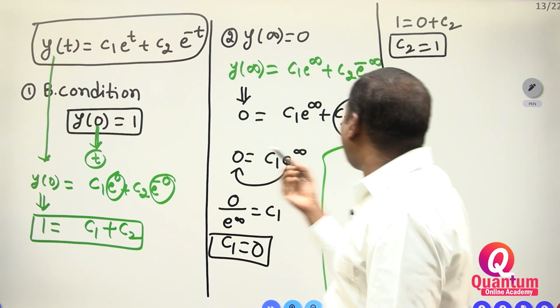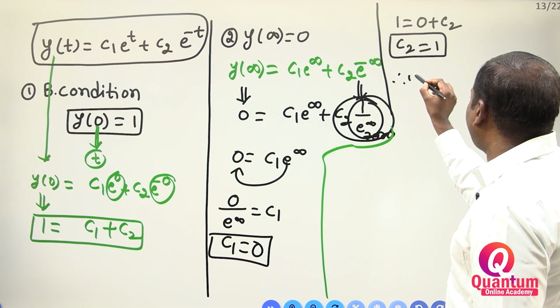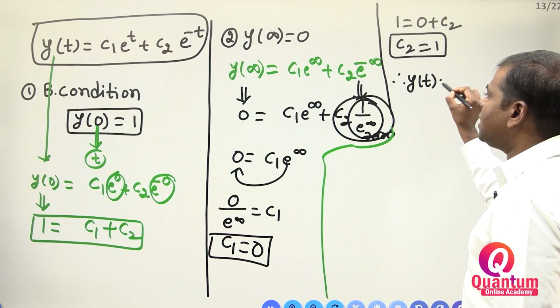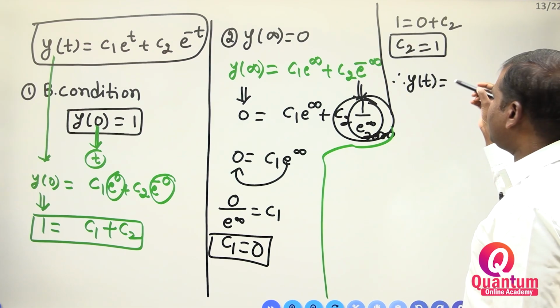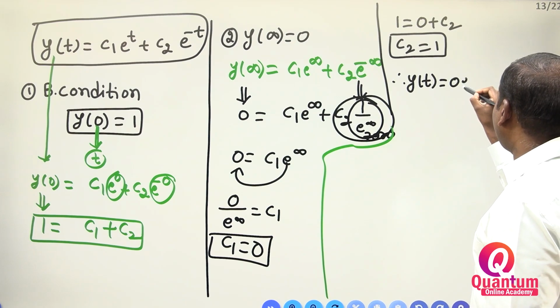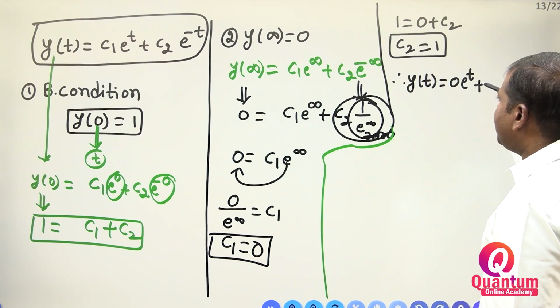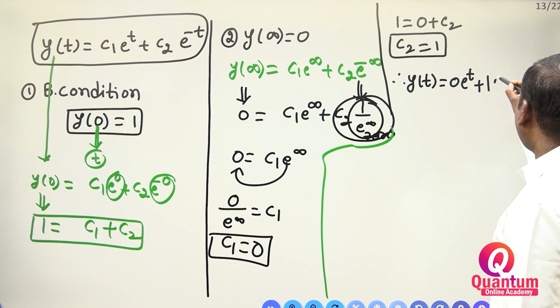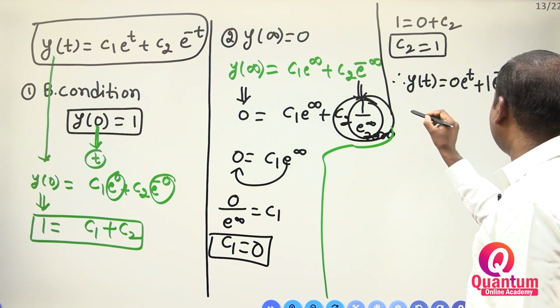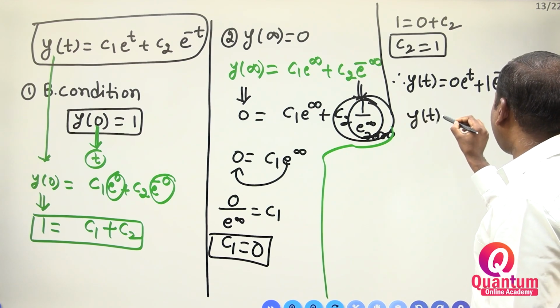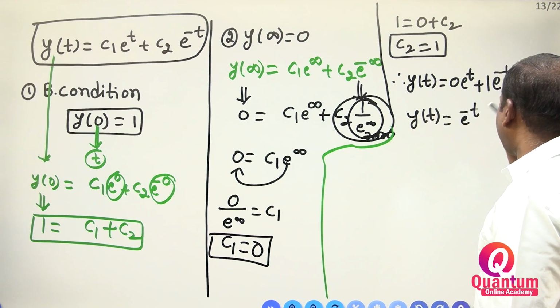Therefore y of t is equal to 0 into e to the power of t plus 1 into e to the power of minus t. Therefore y of t is equal to e to the power of minus t.